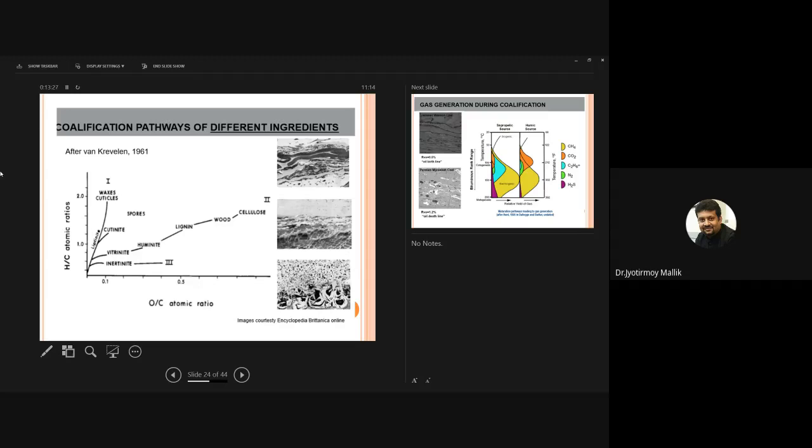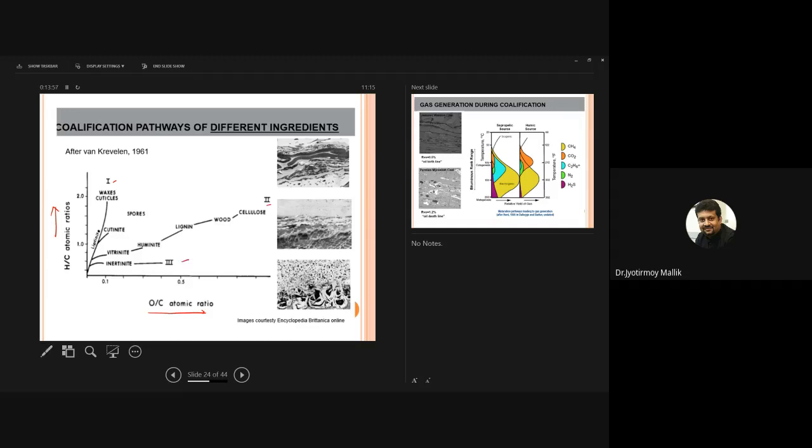Of course, during the coalification process, there is an increase in hydrogen to carbon ratio, and then an increase in oxygen to carbon ratio as well. So you can see, depending on that, we can subdivide coalification pathways into three categories: category 1, category 2, and category 3.